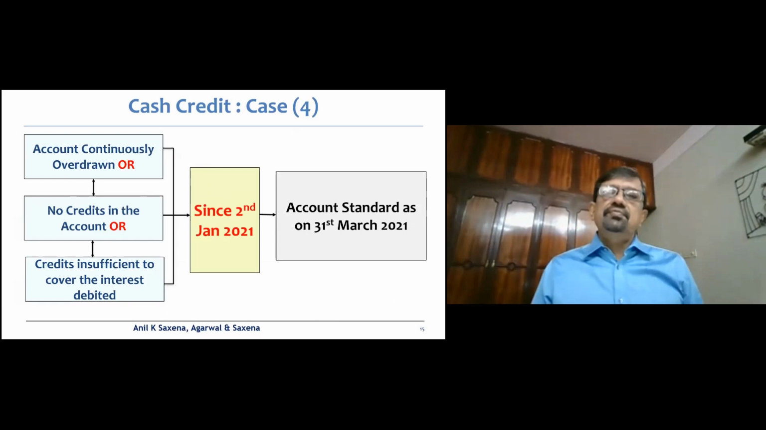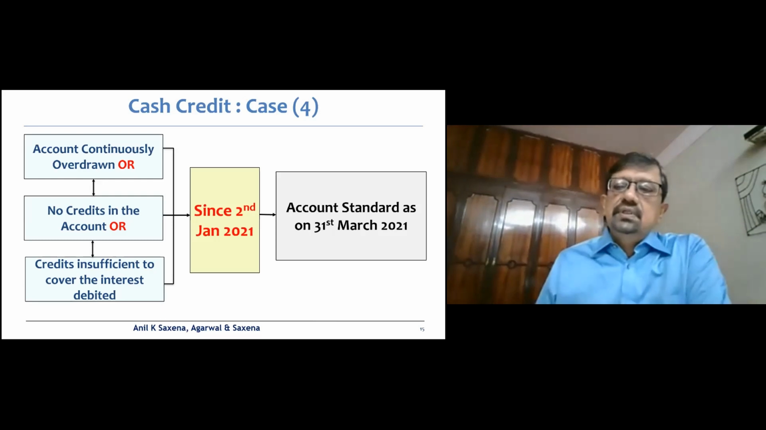Case 4, if it is overdrawn or out of order since 2nd January 2021, in terms of the 90-day rule, the account becomes standard as on 31st March 2021.